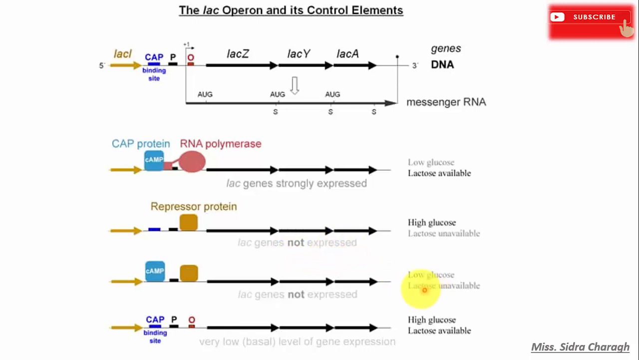Similarly, when there is low glucose and lactose is unavailable, the lac genes do not express, and the same is the case with high glucose and lactose available. So when lactose is available, there will be a very low or basal level of gene expression. So that's all about the lac operon.